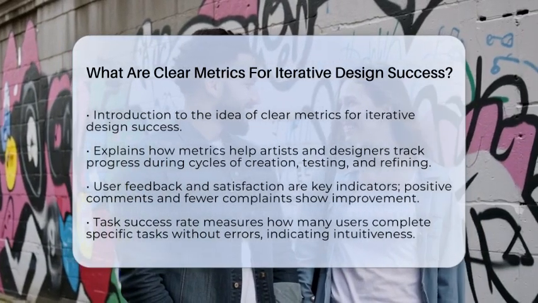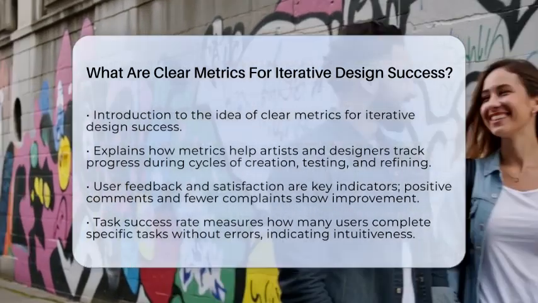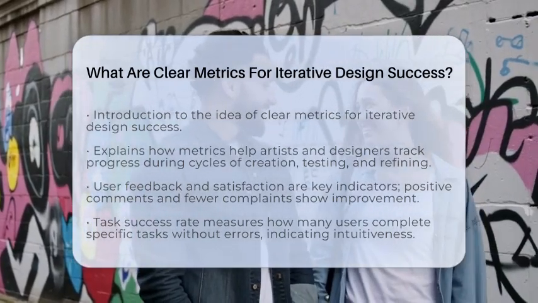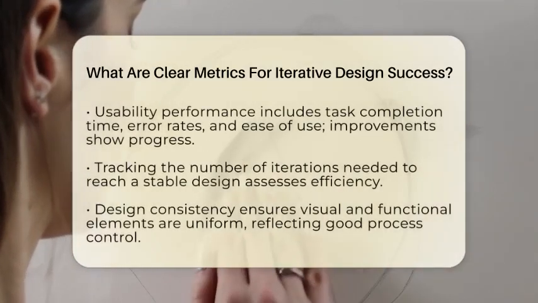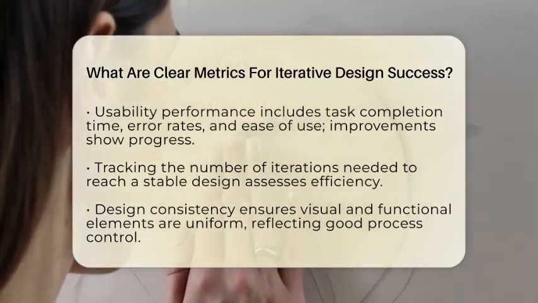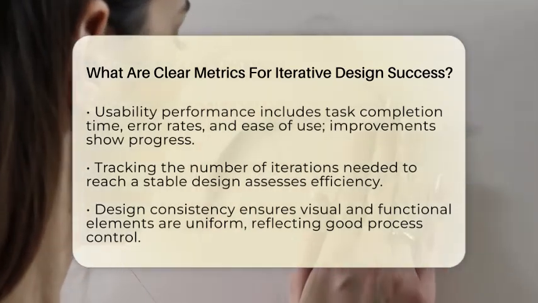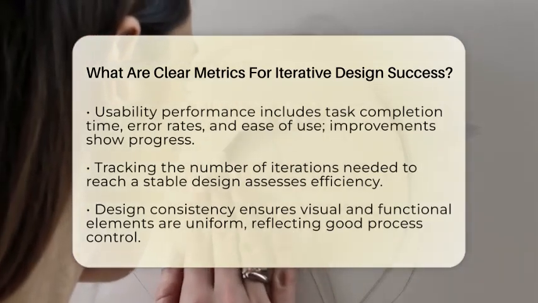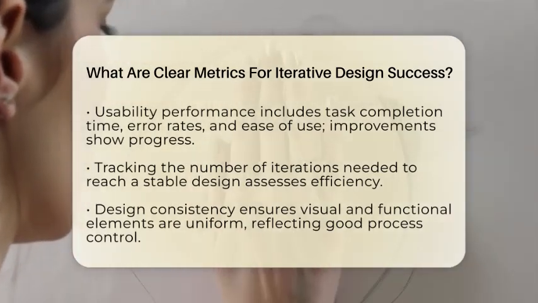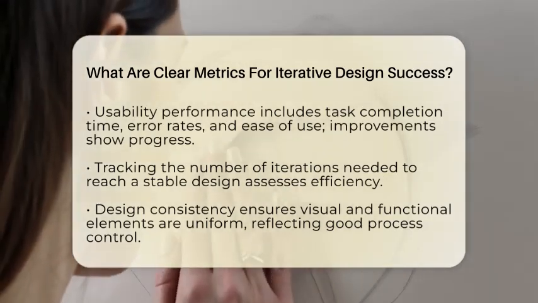Another key metric is the task success rate. This means counting how many users can complete specific tasks with your design without errors or help. For example, if you're designing a mobile app, see how many users can find what they need within 5 seconds. If more users succeed over time, your design is becoming more intuitive.